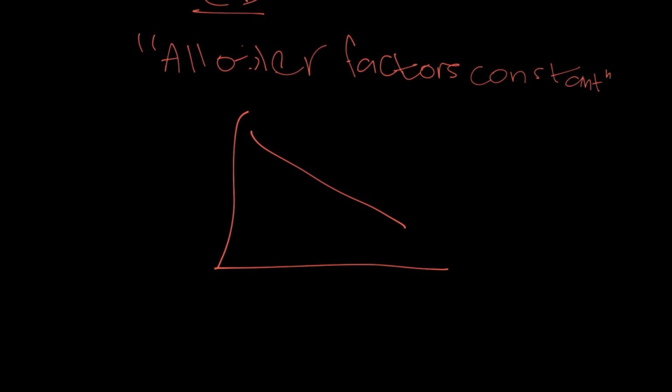So the only factor in this case which can affect our demand is price, because price is on the y-axis and this is the quantity demanded. And so what we assume is that the only factor which really is a variable in this case is the price, and all other factors are constant.